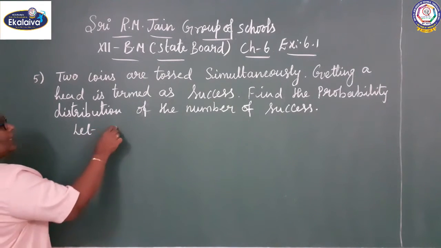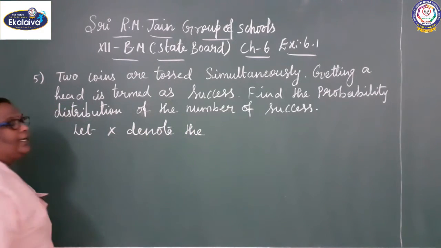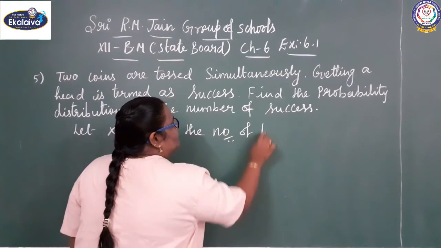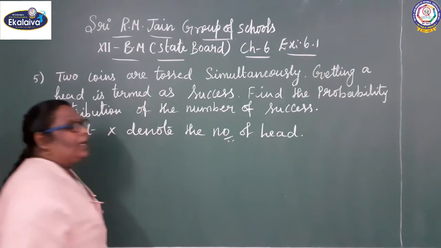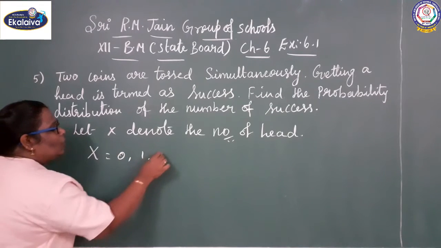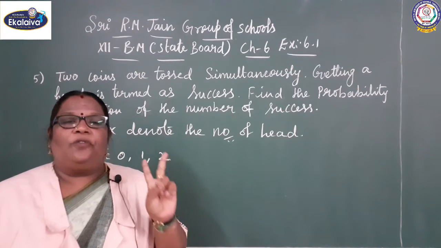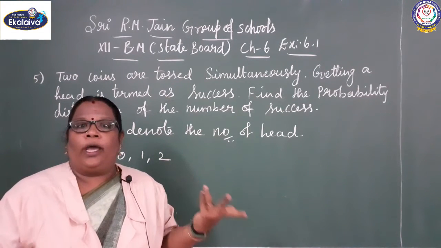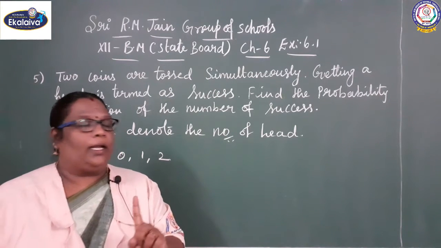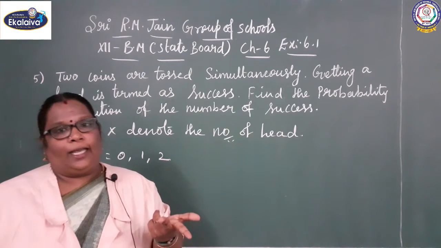Let X denote the number of heads. What are the possible values of the random variable? X can take the values 0, 1, 2 because we have tossed two coins. If X equals 0, no head. If X equals 1, you are getting only one head. If X equals 2, you are getting two heads.